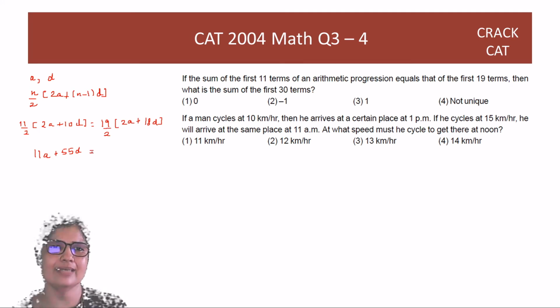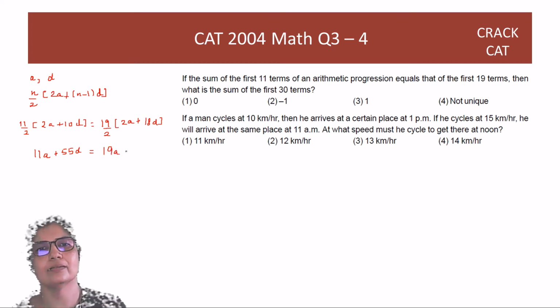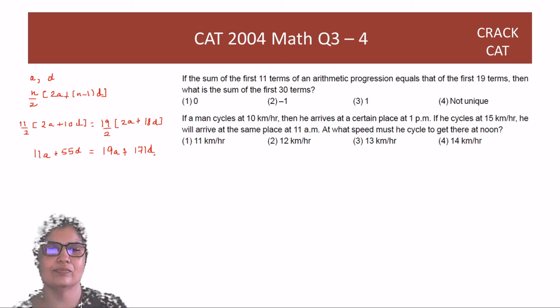And on this side, you will be left with 19a plus 90 into 19, right? 171d. So this also I've made it a plus 9d. And this we have gotten rid of the 2. So now let's get the a here and the d here.